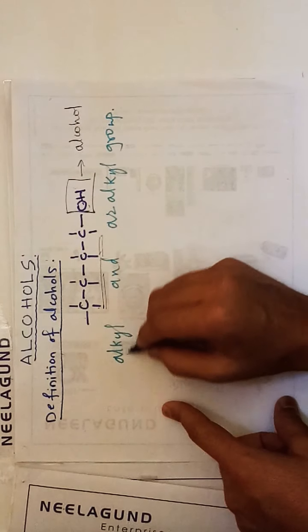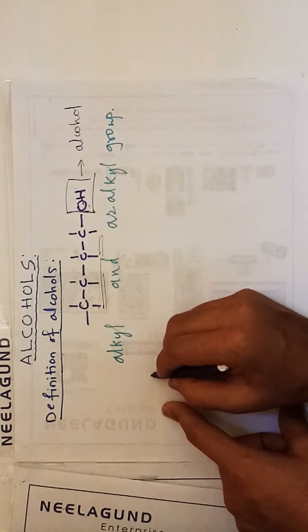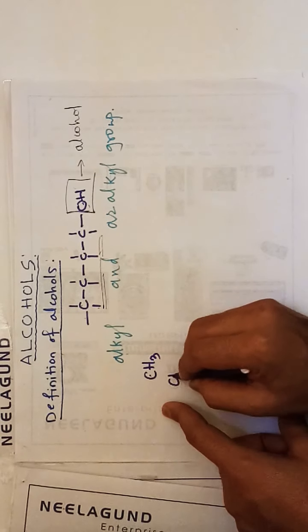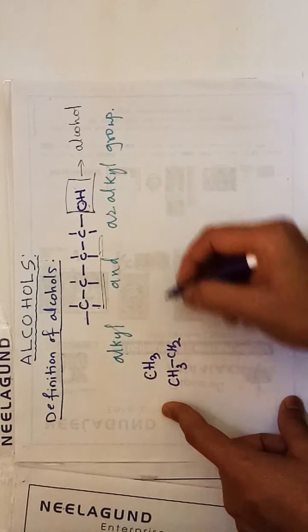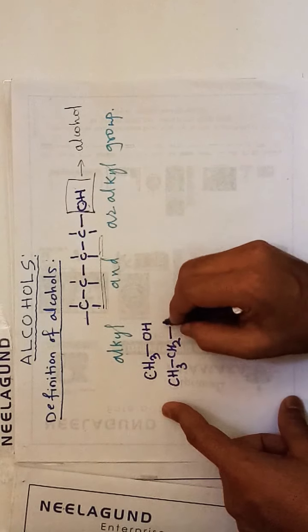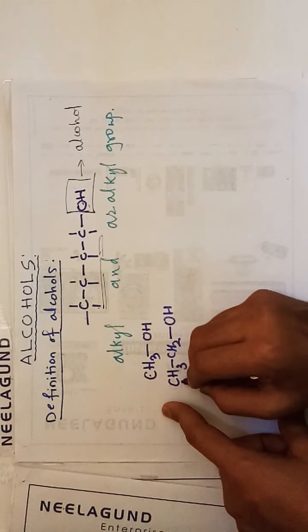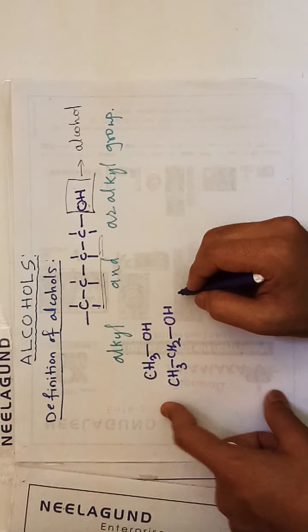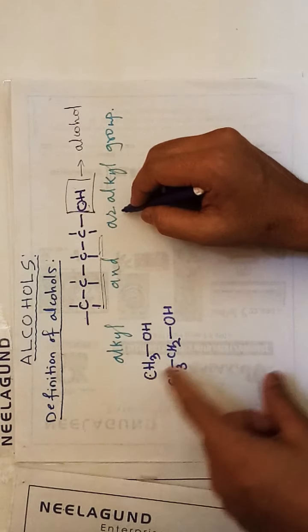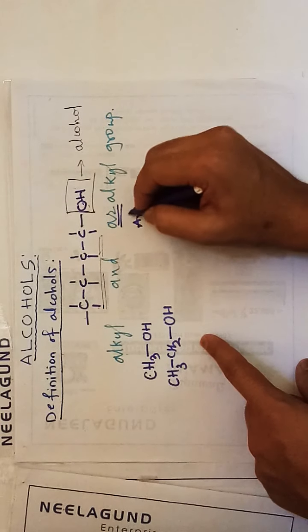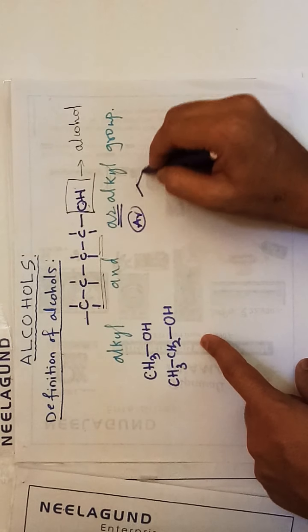So here alkyl means long chain carbon atoms or carbon chains, for example CH3, or CH3 CH2. If the OH is attached to the CH3 methyl group, or to the CH2 CH3 ethyl group, we consider it an alkyl group. And aryl means a benzene ring, so shortly we will write Ar, or we will write the benzene ring like this.